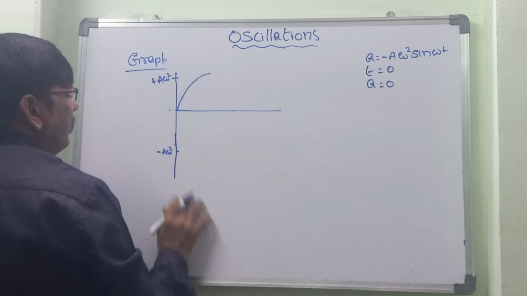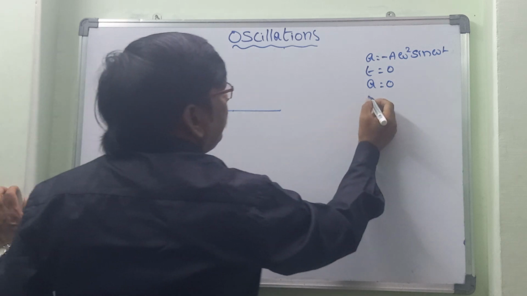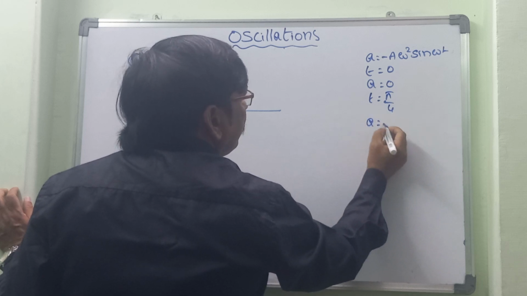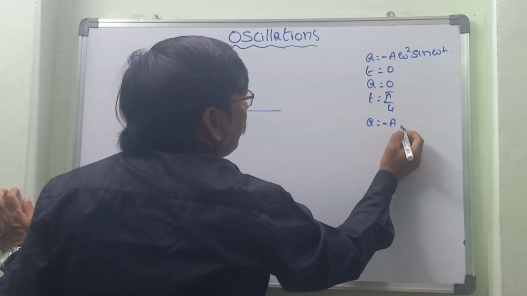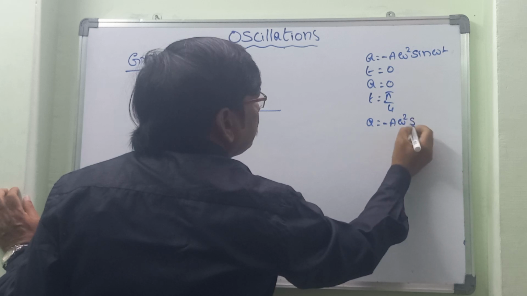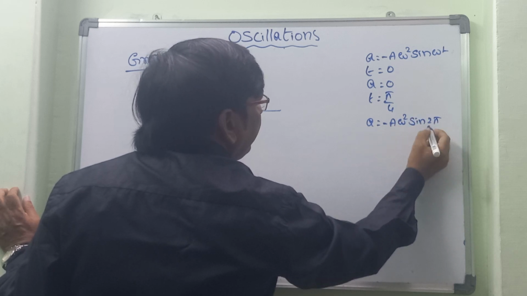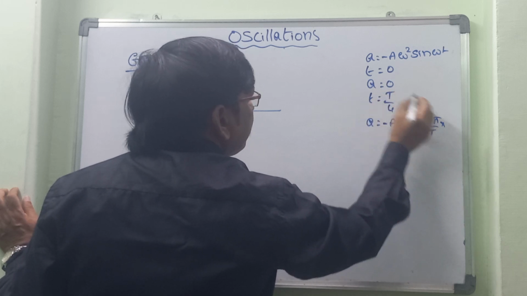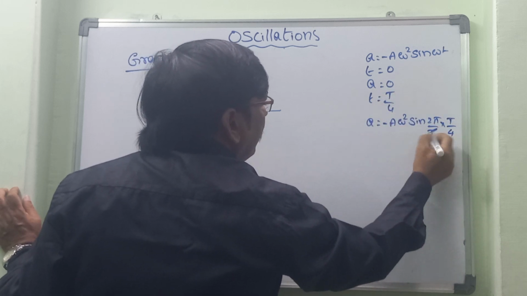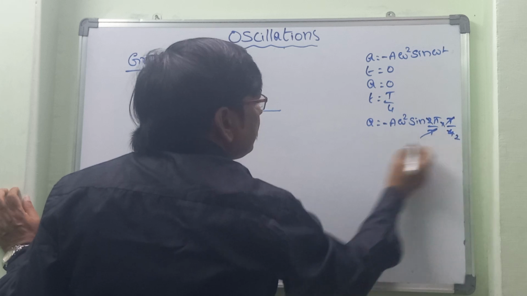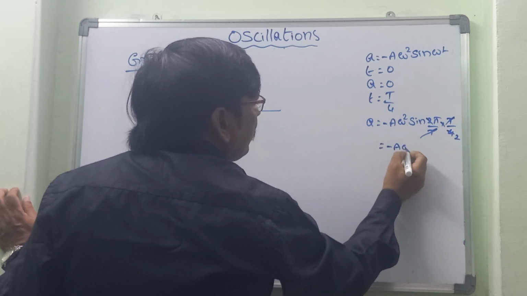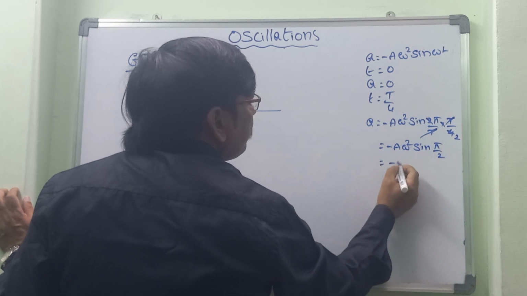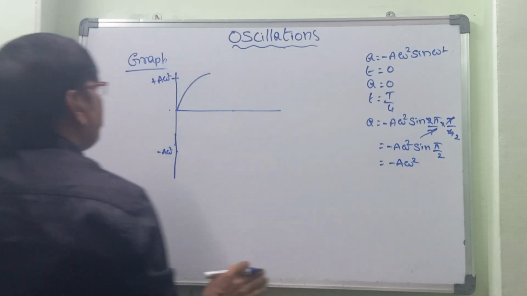It starts from here, and afterwards if t is equal to T by 4, then a is equal to minus a omega square sin (2 pi by T into T by 4). T gets cancelled, 2 gets cancelled, that is equal to minus a omega square sin pi by 2. So that becomes minus a omega square.